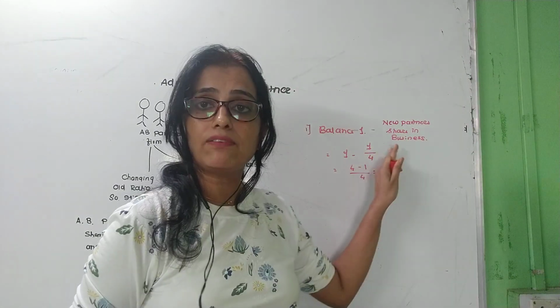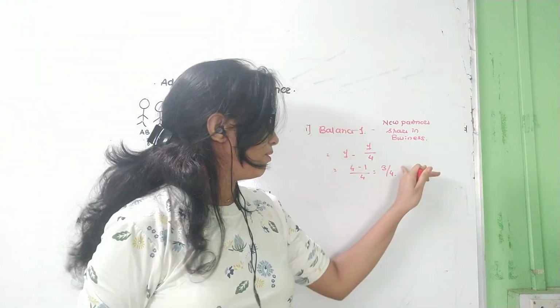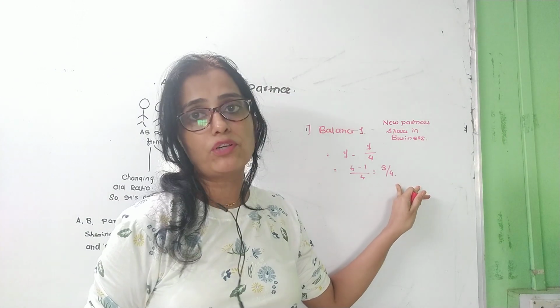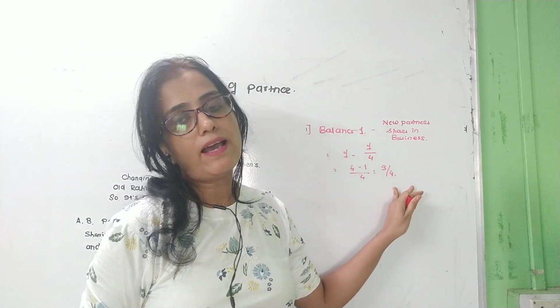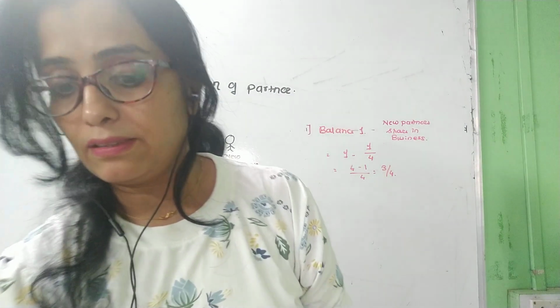So this is the remaining share. After giving 1/4 share to C, whatever share is left is for the existing partners or old partners. Okay.